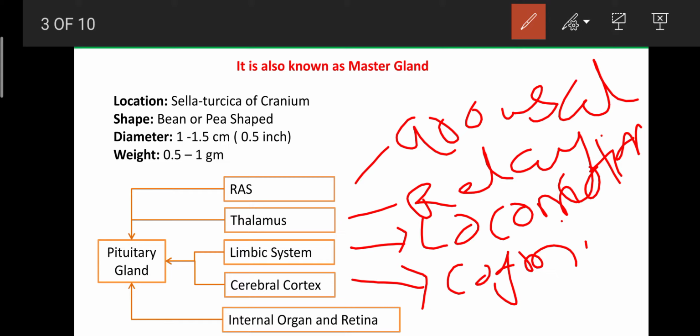So like that, the pituitary gland, by receiving the message from the different parts of the organs and different parts of the brain, is involved in the regulation of the various physiological functions of the body. That's why the pituitary gland is known as the master gland. It is one of the most important glands in our body.